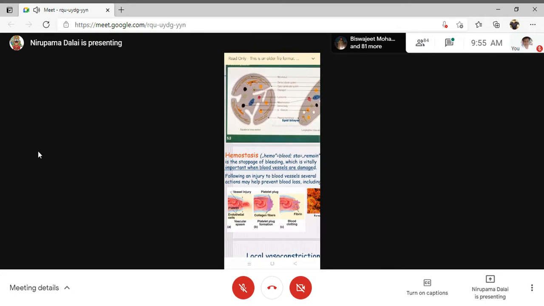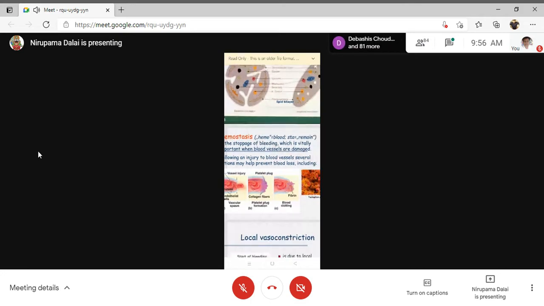Now PGH2 will be converted either to prostacyclin in the presence of prostacyclin synthetase, or to thromboxane, that is thromboxane A2, in the presence of which enzyme? Thromboxane synthetase. Now, as I've discussed, when there is any minor injury to the blood vessel, there will be vasoconstriction, and this vasoconstriction is possible by the secretion of thromboxane A2 from the activated platelets. That will create the vasoconstriction, which decreases the flow of blood. Clear?